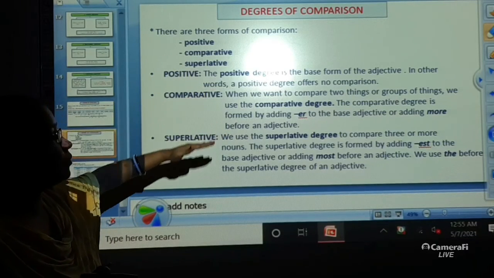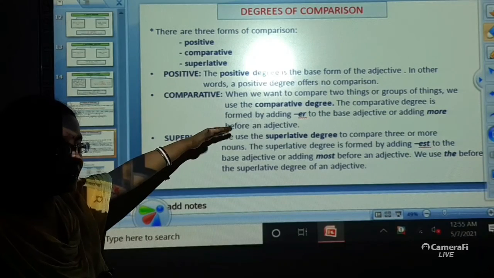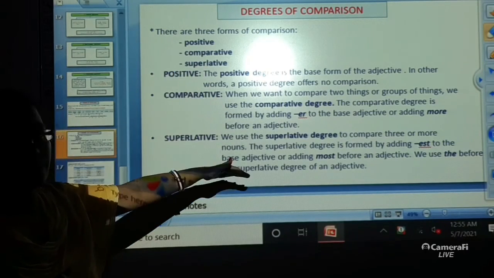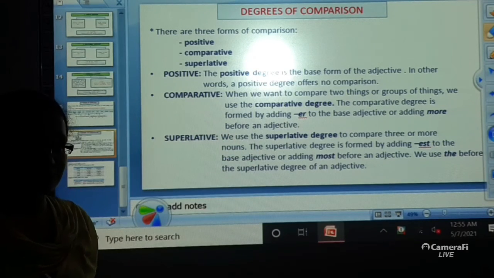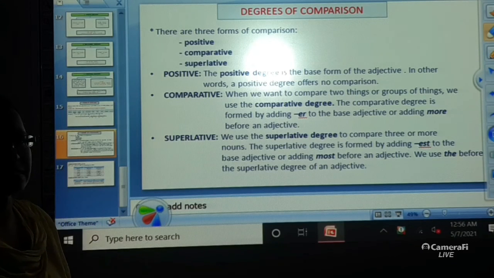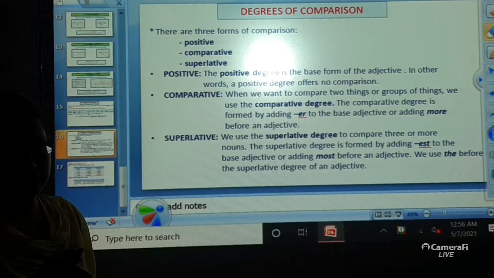So, this way a word is being changed from a positive degree into comparative degree by adding ER. Then it is being changed into superlative degree by adding EST to the basic form of the adjective. Okay. Here also, in some cases, we use the word most before the adjective.